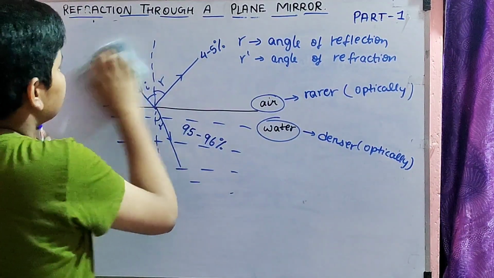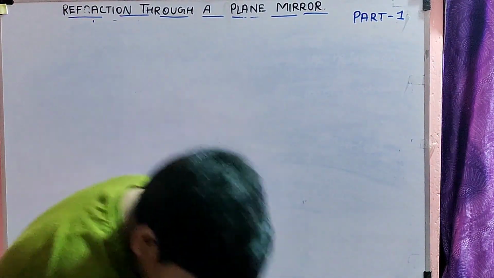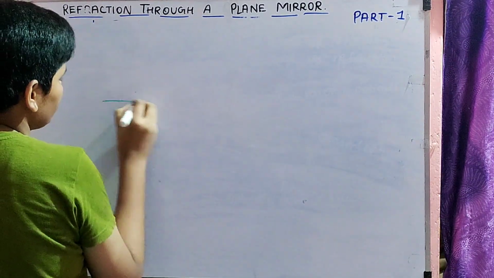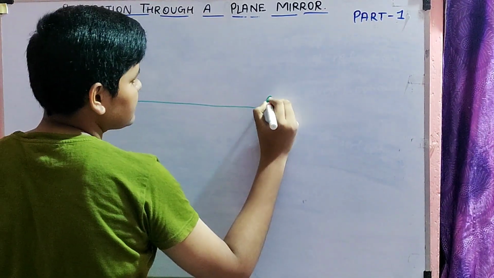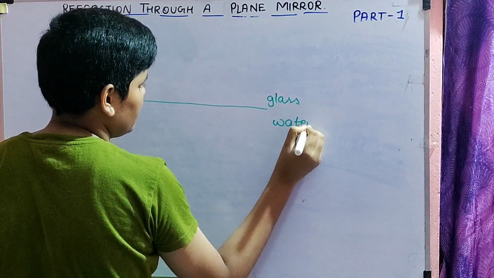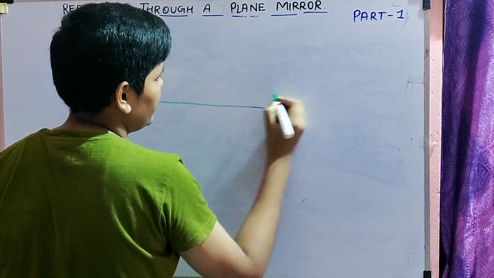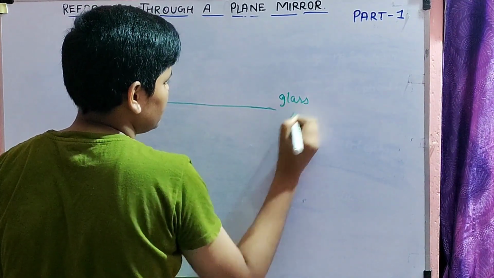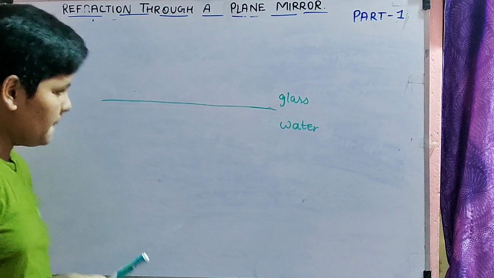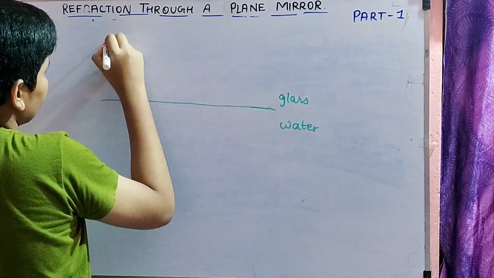So let us take one more scenario over here. Now this time this is glass, this is water. Let us reverse it. Here we have glass, here we have water. So now again one ray of light coming like this.